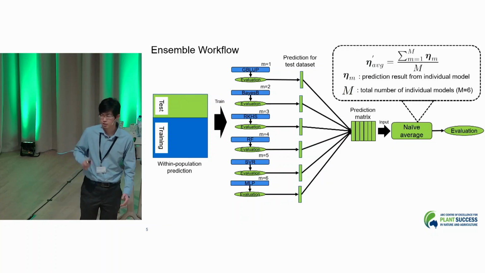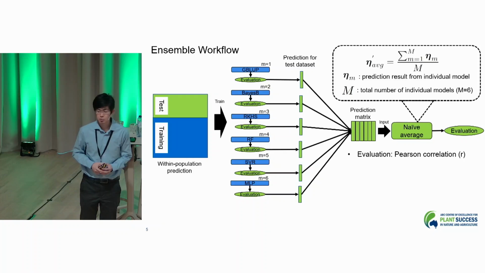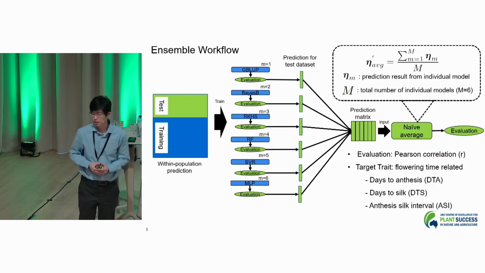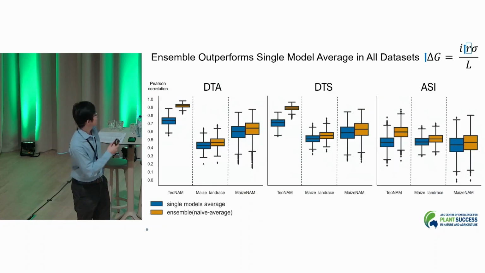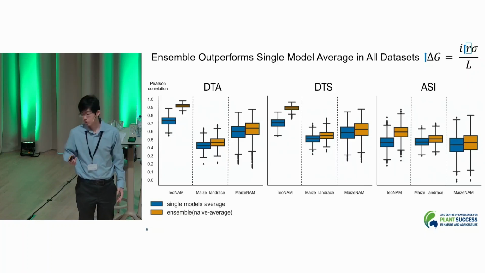Again, we have to evaluate its performance. For evaluation, we use one metric, Pearson correlation. The target traits are all related to flowering time: days to anthesis, days to silking, and the anthesis-silking interval. And this is the actual prediction result for both the single models and ensemble approach, for the 3 different datasets across the 3 different traits.